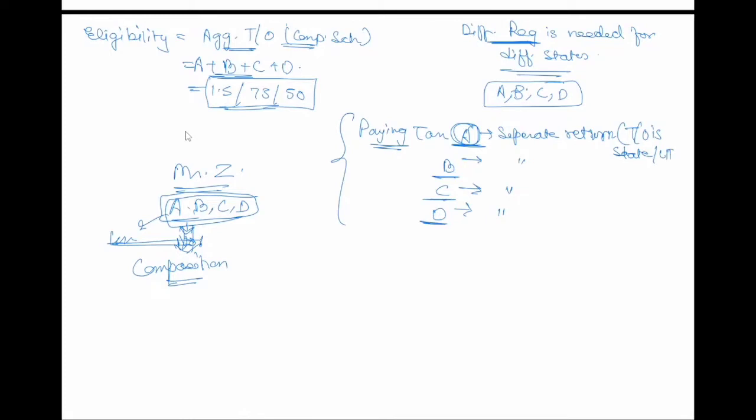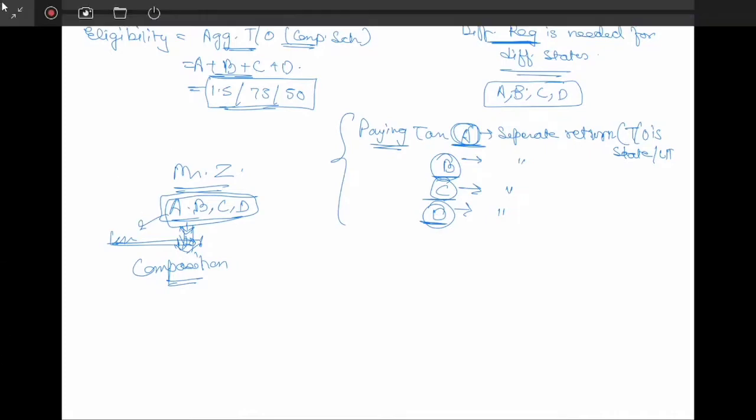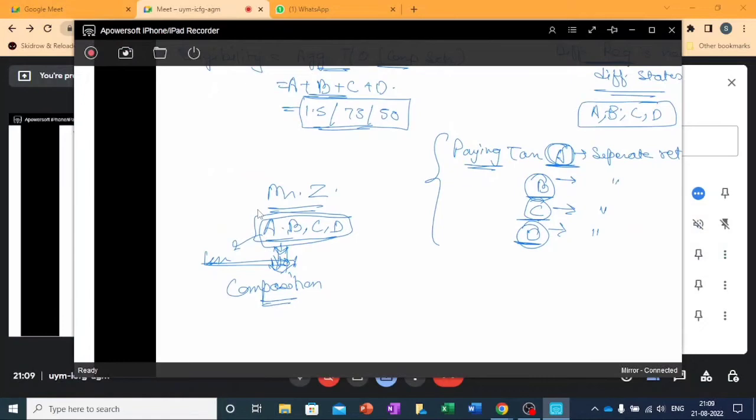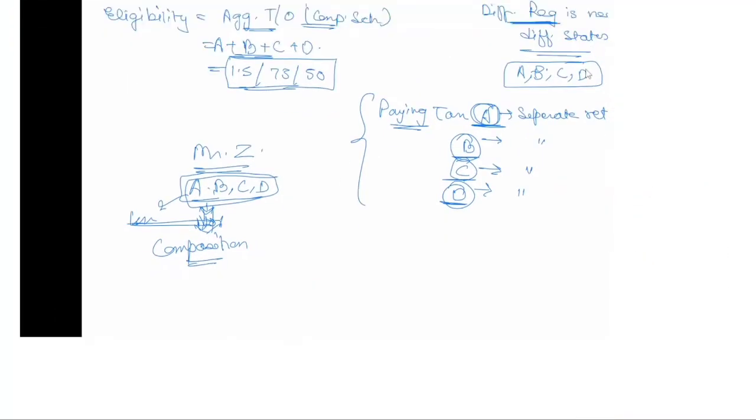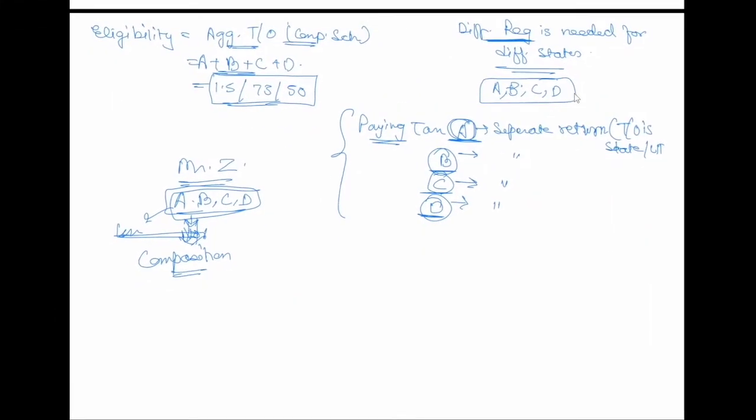For paying A's tax, we will not see B's, C's or D's turnover, correct? Is this clear? Yeah, clear, sure. It's good if it's clear.